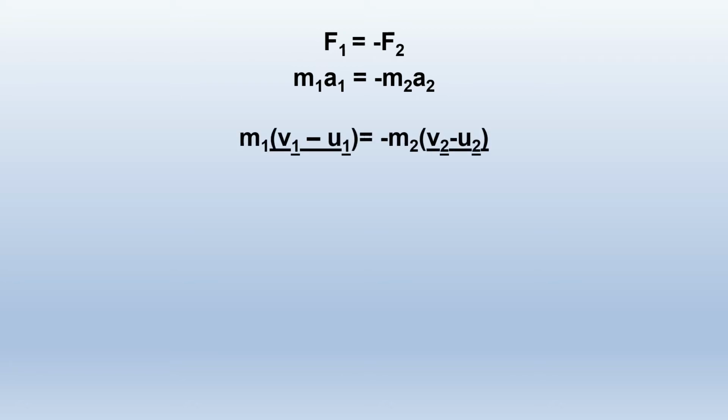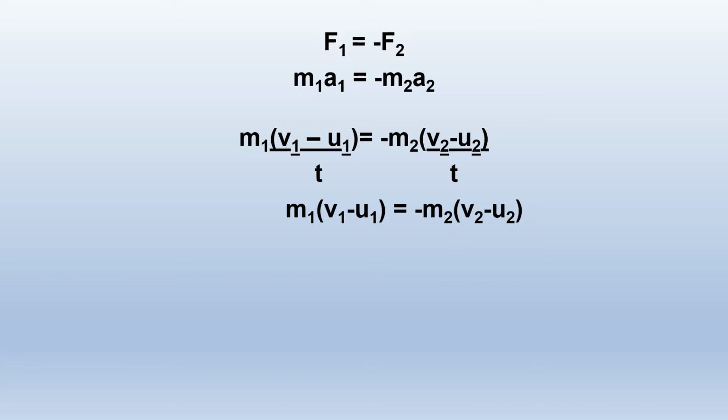So, we can substitute a1 with v1 minus u1 over time t and a2 with v2 minus u2 over time t. Here, v1 and v2 are final velocities after collision and u1 and u2 are velocities before collision for objects 1 and 2 respectively.